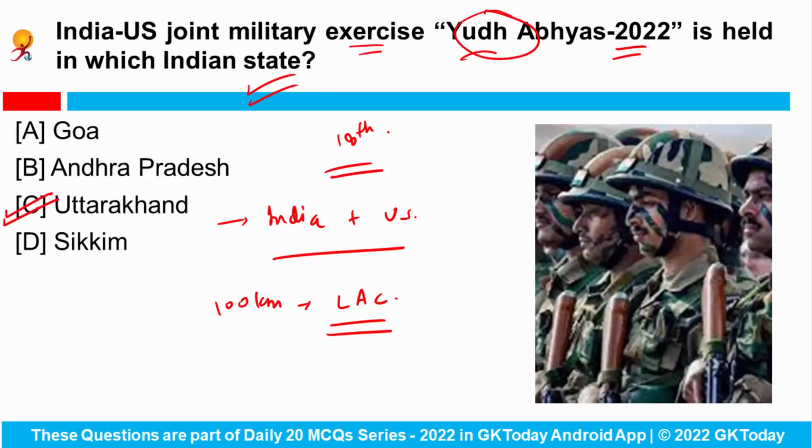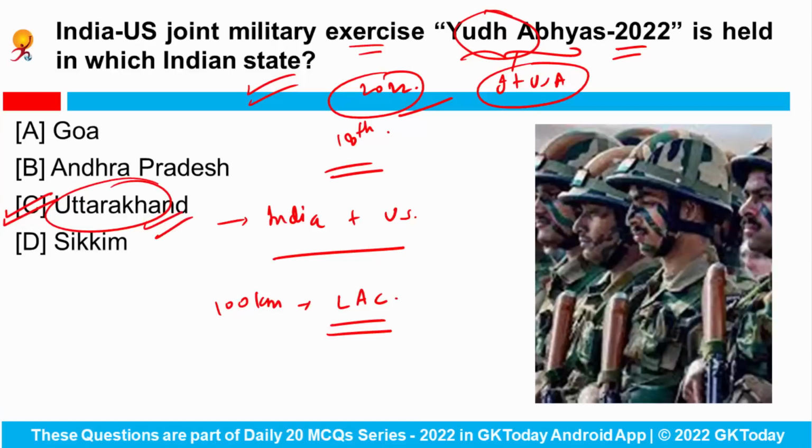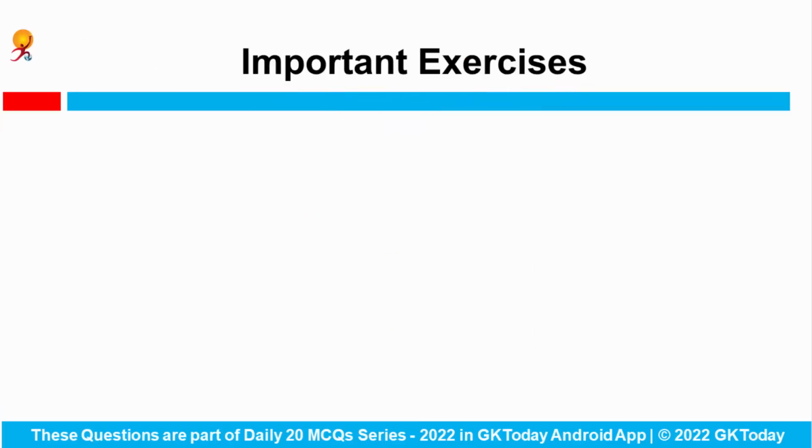Yudh Abhyas is the exercise between which two countries? The answer would be India and the USA. And for the year 2022, what was the venue for this particular exercise? The answer would be Uttarakhand state. Fine. Now let's quickly revise a few important exercises.